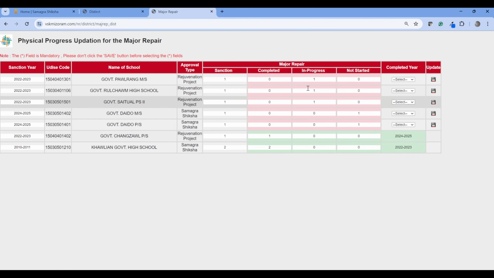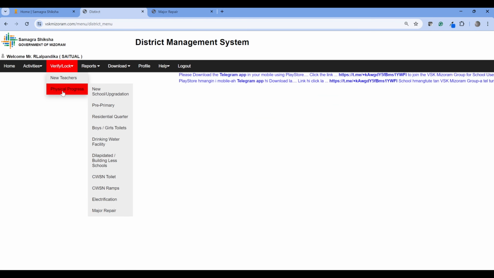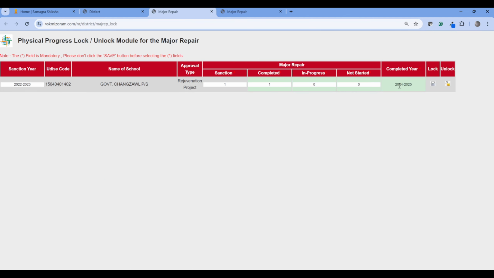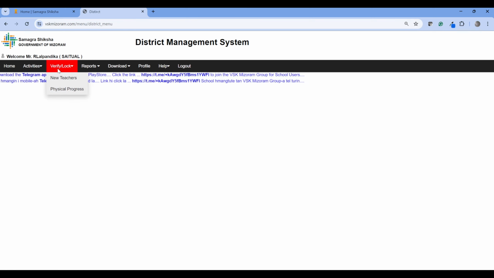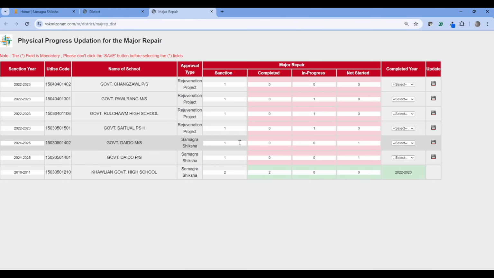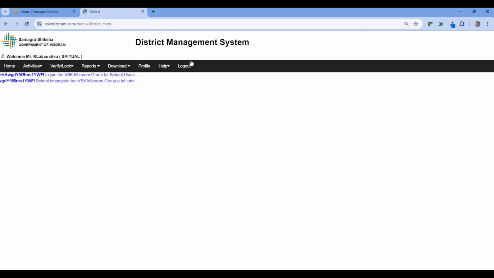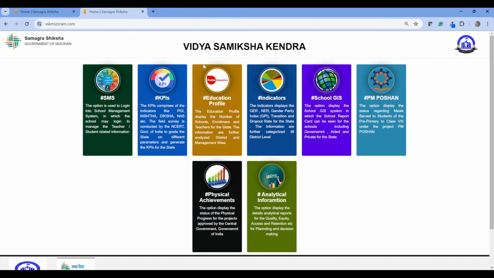Just see, it was locked. You can lock or unlock also. If you lock it, then it will be locked permanently and you will not be able to modify it. If you say unlock, then this school is ready again for updating the progress. So this is how you would be uploading the physical progress on major repair for your schools and districts. Thank you.